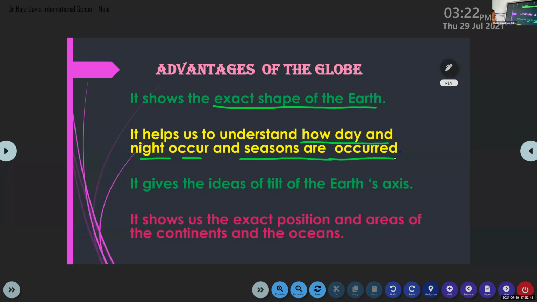So with the help of the globe, it is easy to study the rotation and revolution of the earth. It gives the idea of the tilt of the earth's axis.